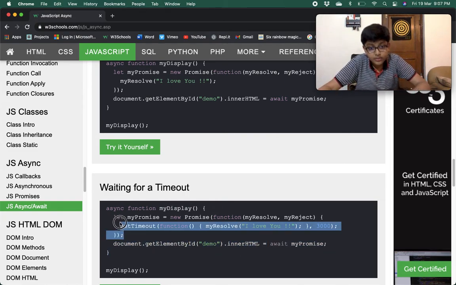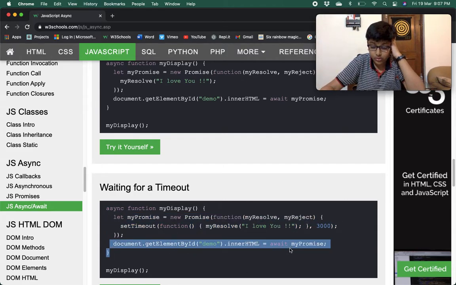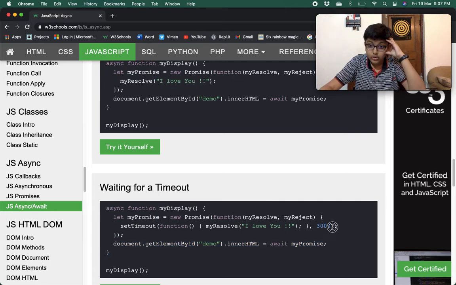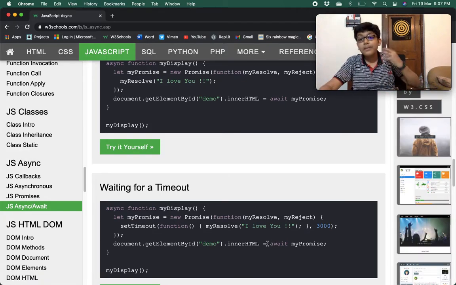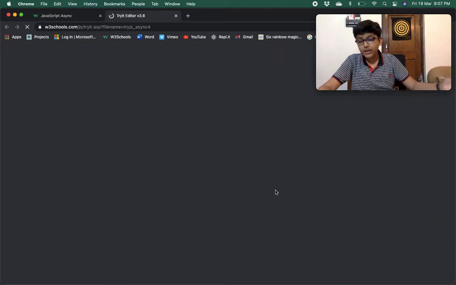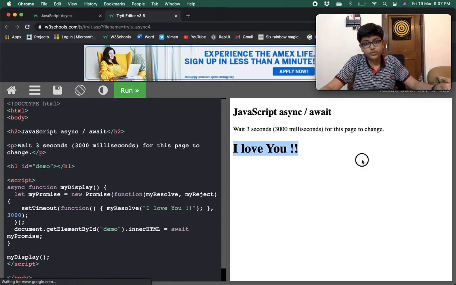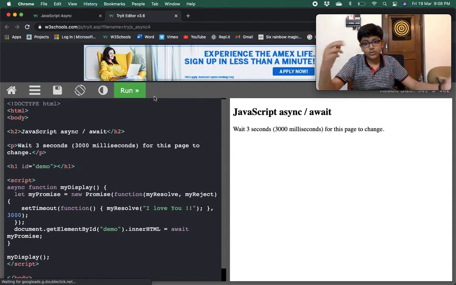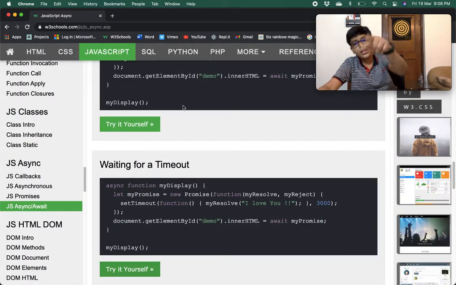First this is the producing code. So first it will do the producing code and then the consuming code. First it will complete the producing code. After 3000 milliseconds my resolve would be called and we will pass I love you to it. So after 3000 milliseconds, this I love you would be printed, because I explained why. So after 3 seconds it was printed. 1, 2, 3, I love you. Okay, I really love you guys.